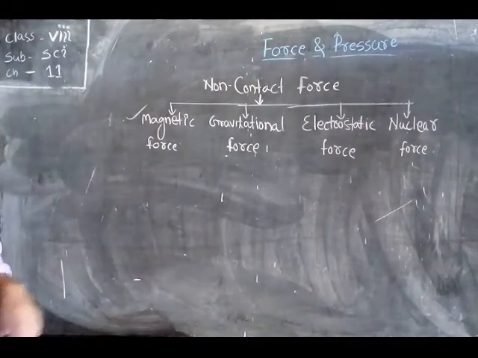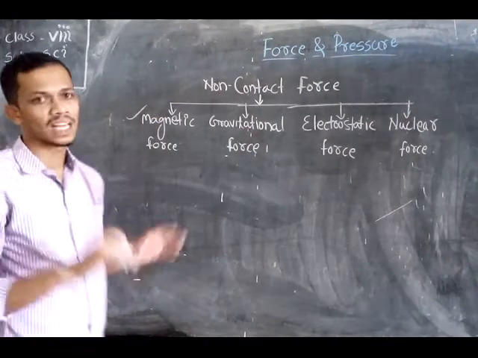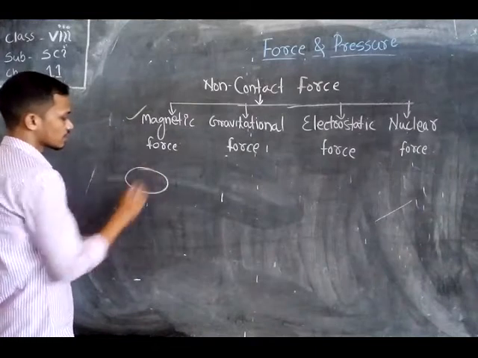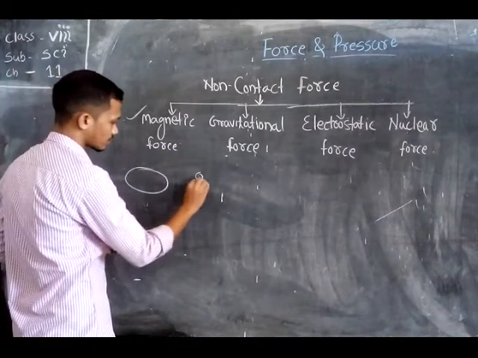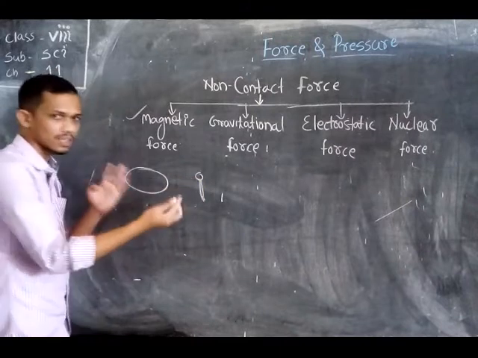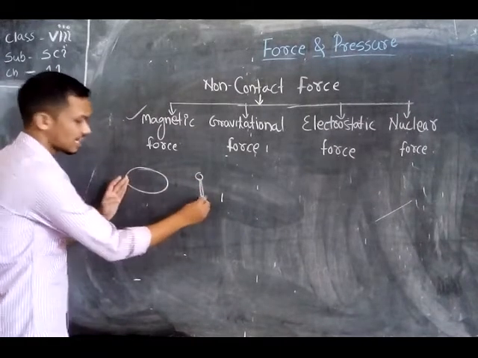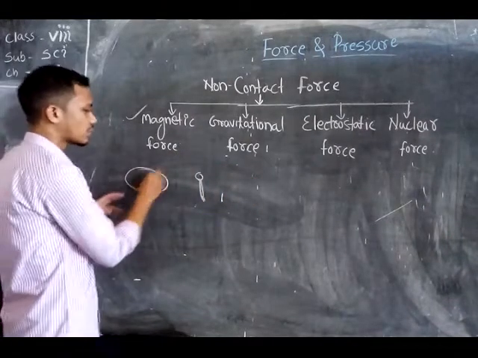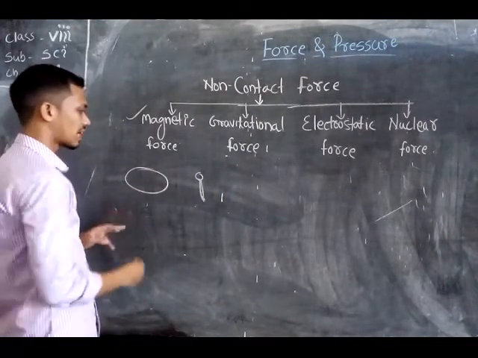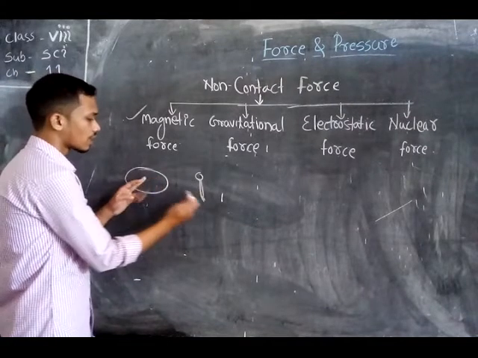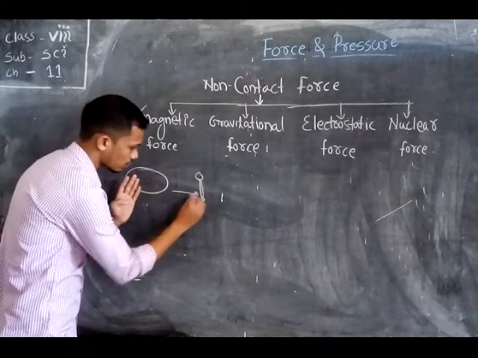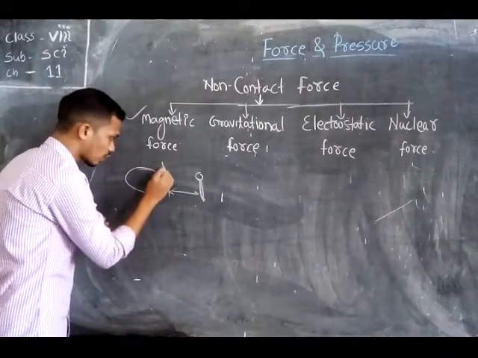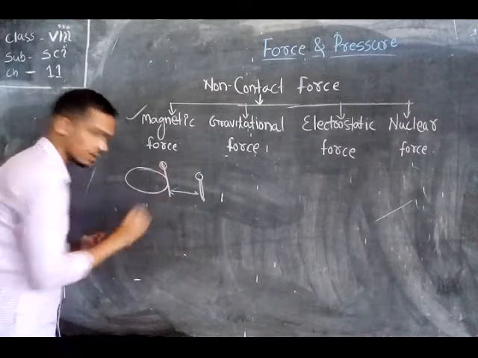That is magnetic force. In your childhood you also played with magnets. Suppose here is a magnet, and here is an iron nail. At a certain distance, if the magnet and the iron nail are far away, they don't attract each other. But if the magnet comes within a small distance, the magnet pulls the iron nail and it comes into contact with the magnet.